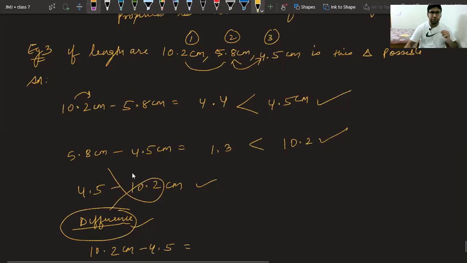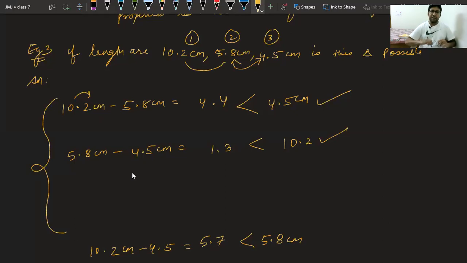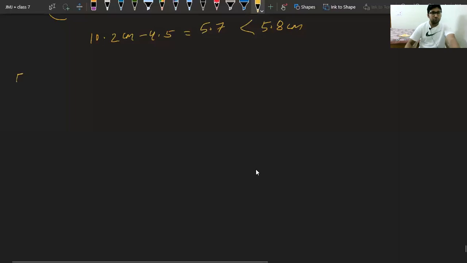10.2 minus 4.5. Please tell me the answer. It is 5.7. I am trusting you. I am not checking it. Okay. And it is less than 5.8 centimeter, and we are done. We have checked the second property, 3 cases, and it is all following. So we can say this triangle is possible. Yes. Now let's take the next example, example number 4.